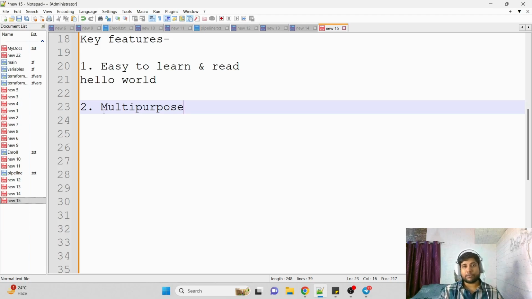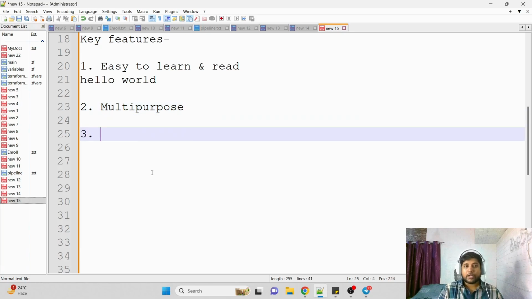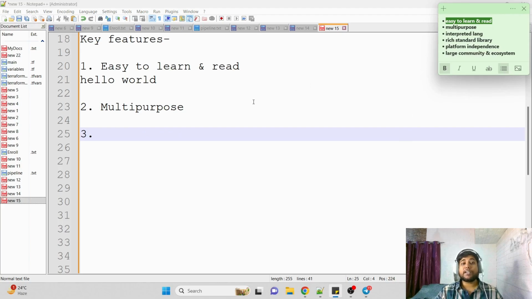For example, when we are working with DevOps, we have shell scripting for writing automation scripts. But shell script is not very easy to understand or learn, whereas if you are starting with Python, the same thing becomes much easier. One suggestion for you: if you have not learned scripting with any language and are learning it for the first time, go with Python. The language is much easier to understand, and that's why we say it's multi-purpose, because we can do almost all kinds of things with Python programming language. The third key feature of Python is that it's an interpreted language.